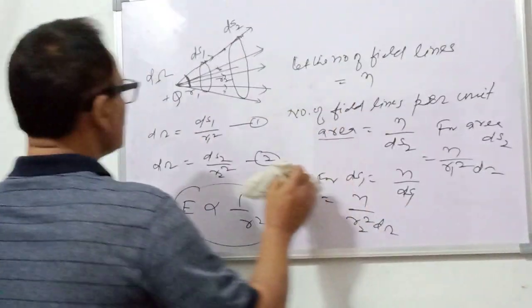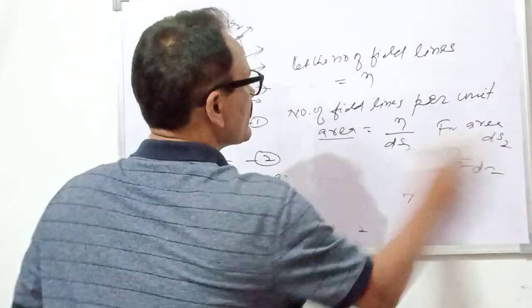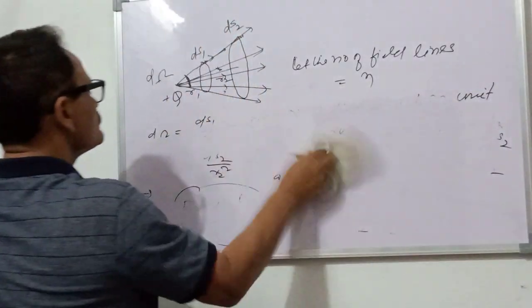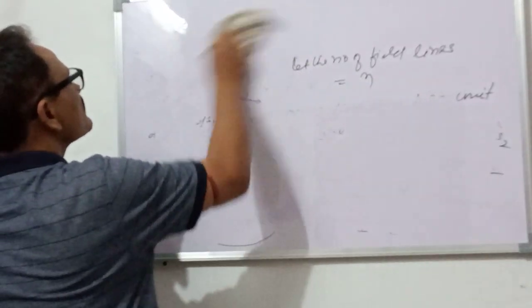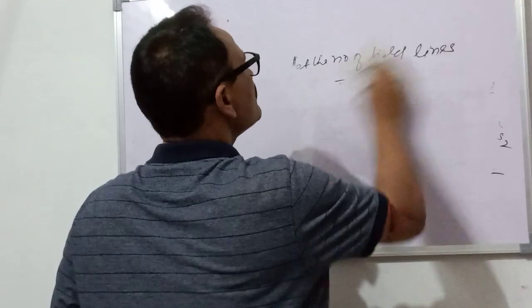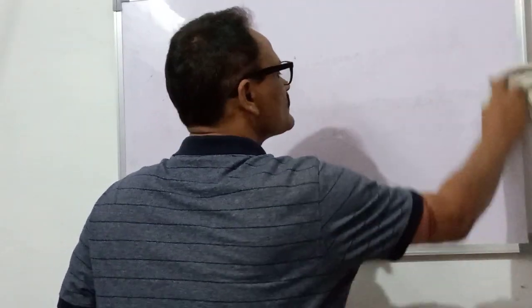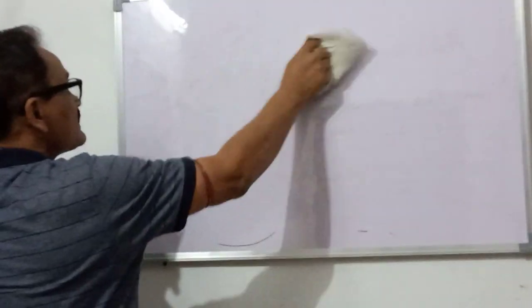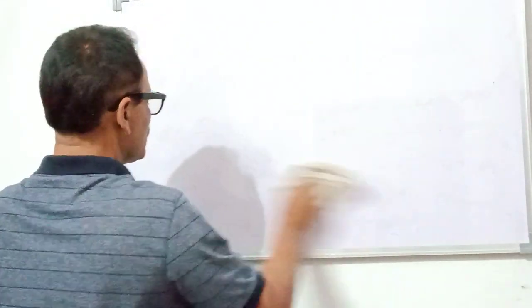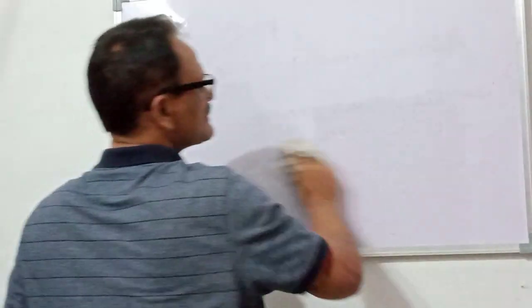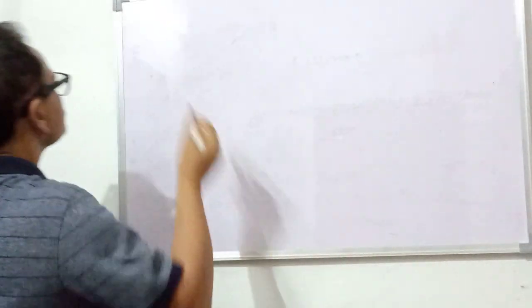Now the second thing to explain Gauss's law is the electric flux. This is the electric flux.